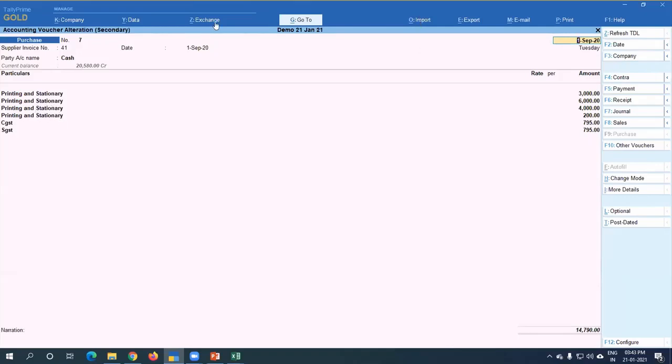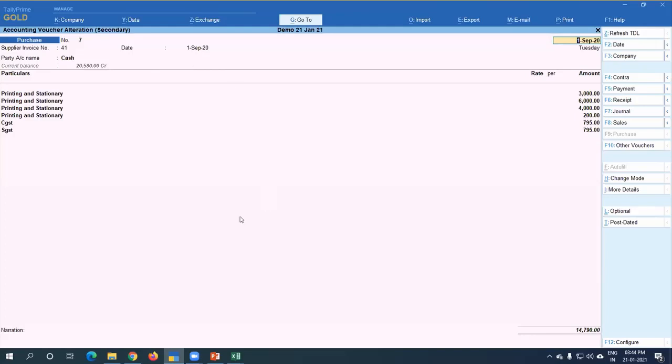This is the normal scenario where you have to face some problems. Many customers, buyers, users are facing the same problem. Same example: I am going to the market and purchasing some items like stationery, and the party has given me a sale bill. Now there are many users who put this entry from a payment voucher because they say this is a payment. No, someone's sale is someone's purchase.